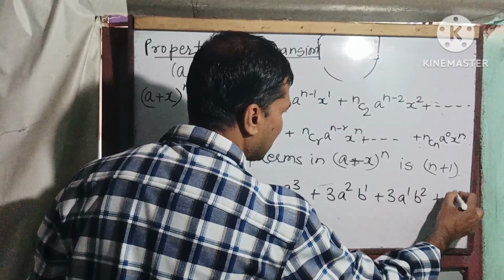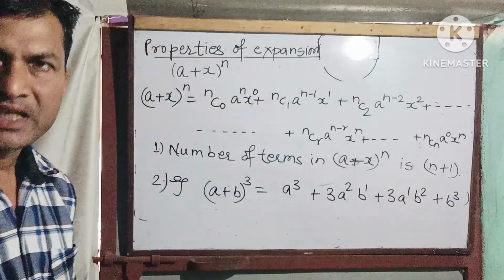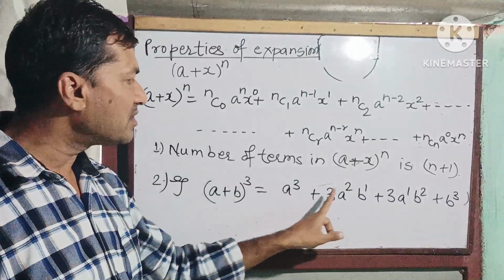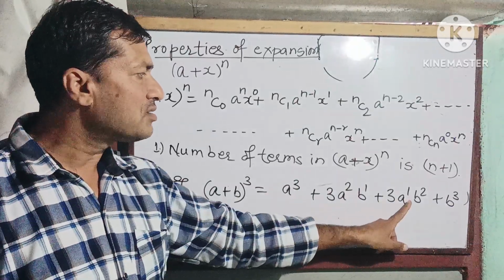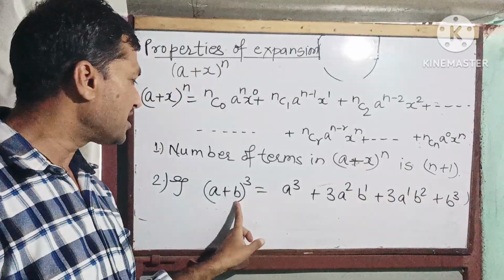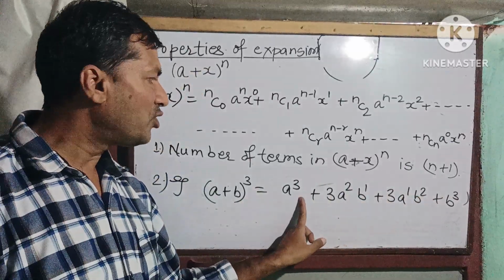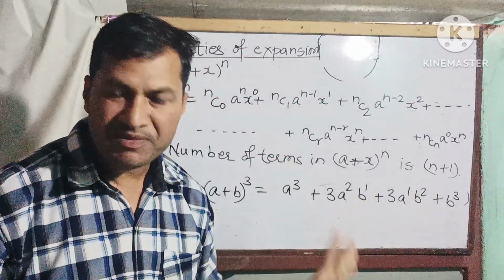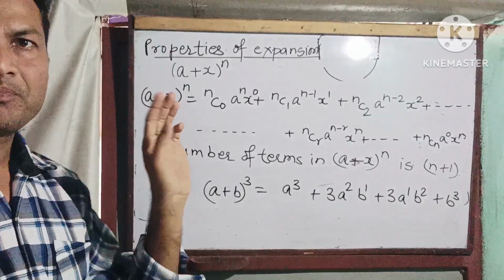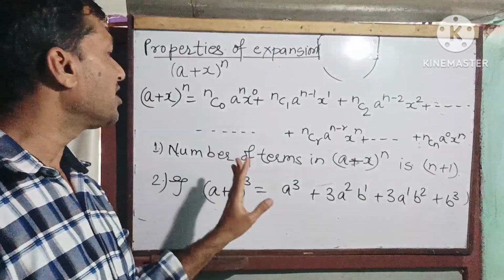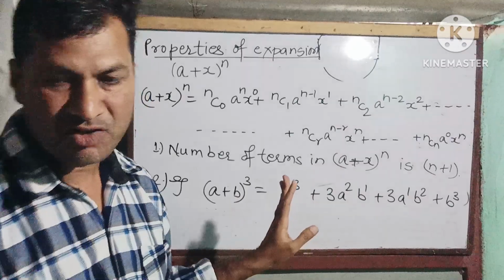And the last term is b to the power 3. So in a, the power is 3 in the first term, then 2, then 1, and the last is 0. Similarly, the power of b is 0, then 1, 2, and 3. So the power of the first term decreases by unity, and the power of the second term increases by unity.